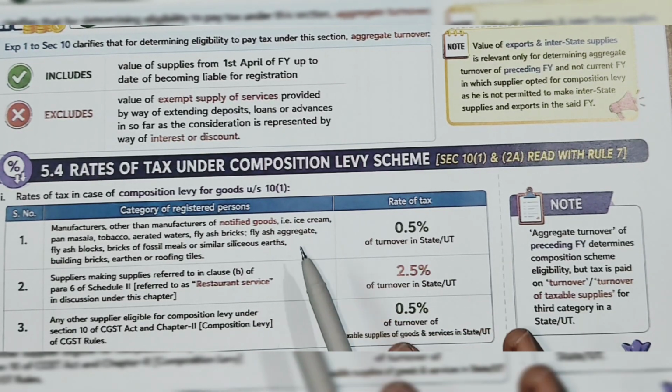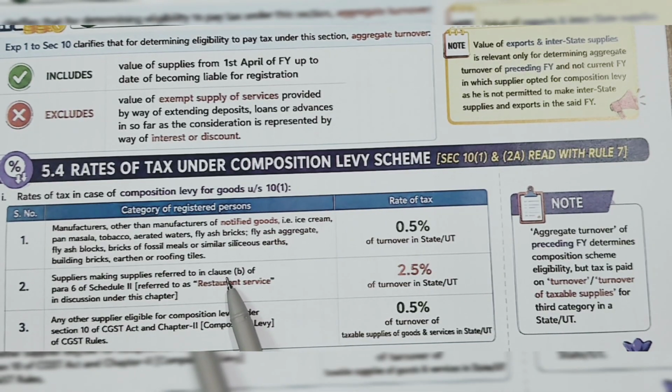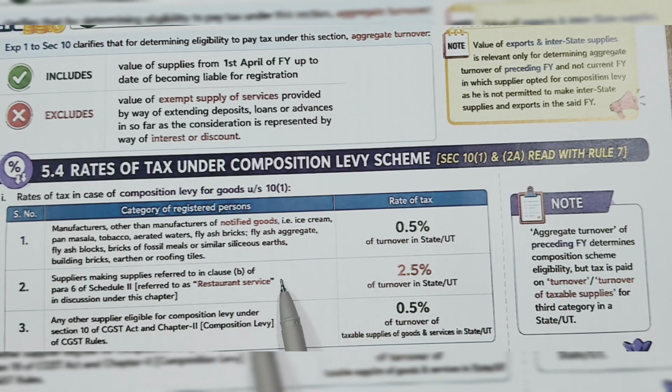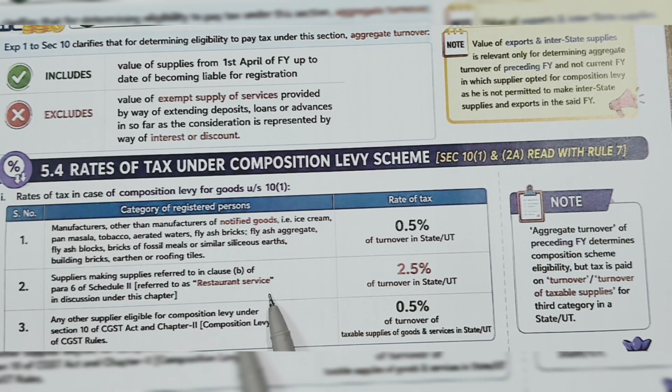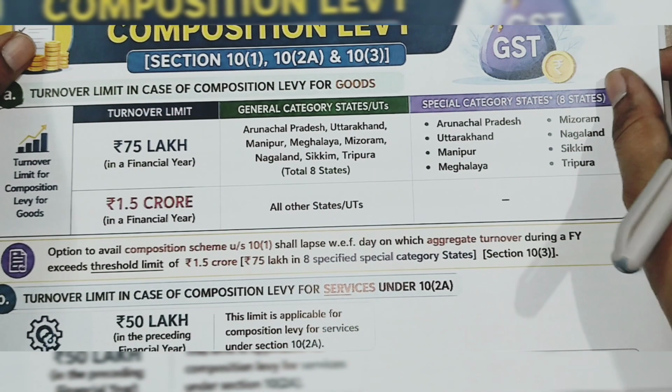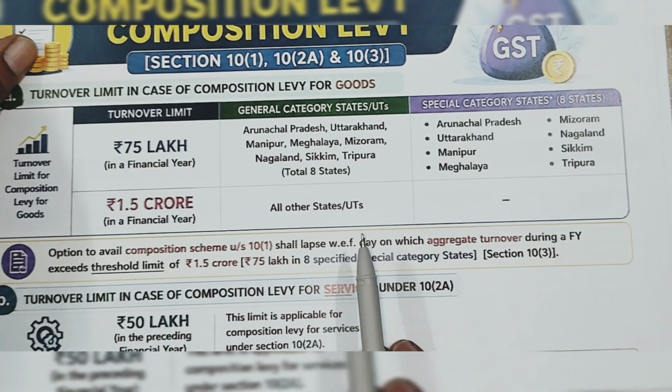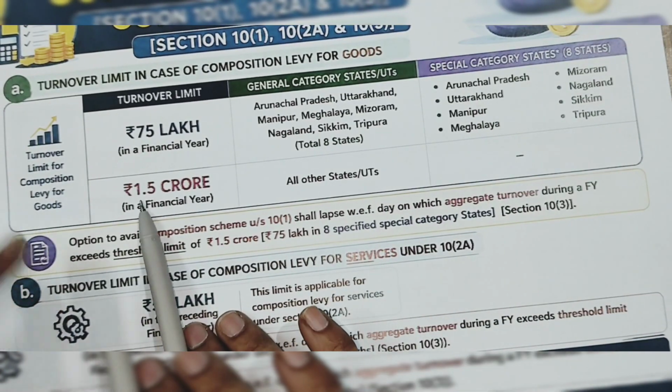Even if you are a manufacturer, trader, or restaurant service provider, only if your turnover in the financial year is up to a certain limit can you opt for the compensation scheme. What is that prescribed limit? Here you can see the prescribed limit.